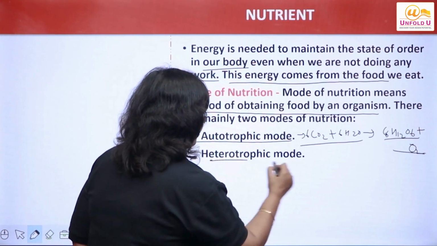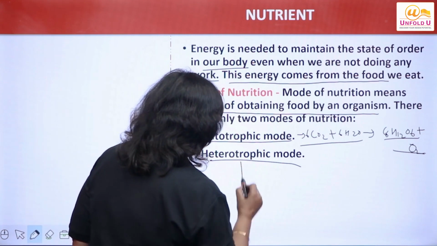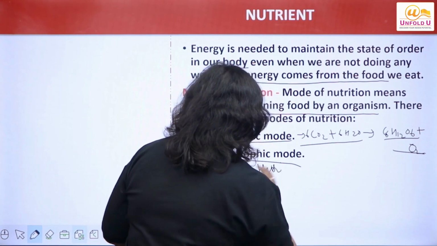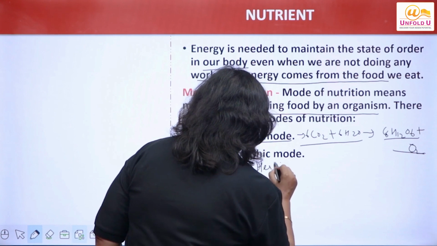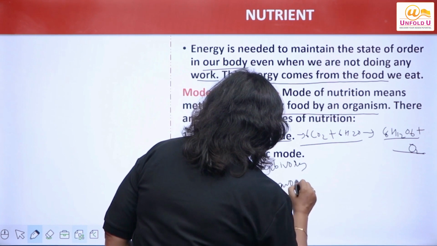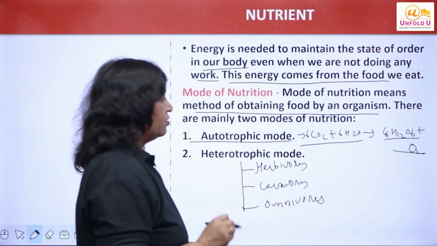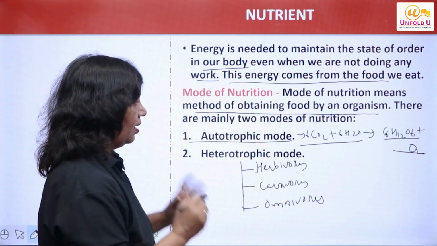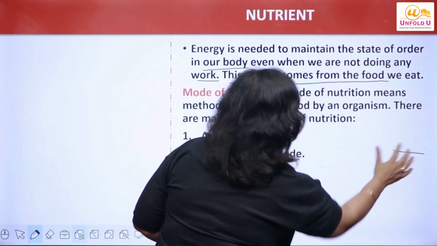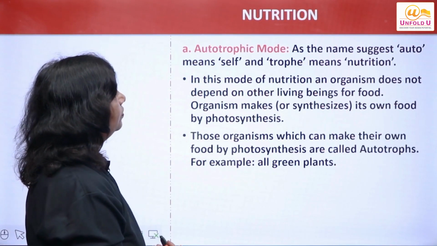Heterotrophic mode of nutrition, as I've explained, is of three types: saprophytes, parasites and holozoic. Plus heterotrophs are further of three types depending upon what they eat. They can be herbivores, carnivores, or omnivores. Now let us further move.